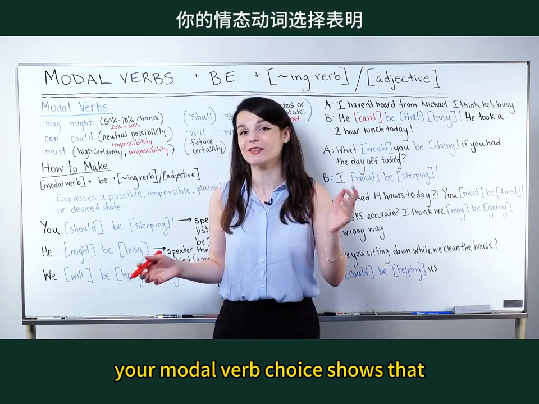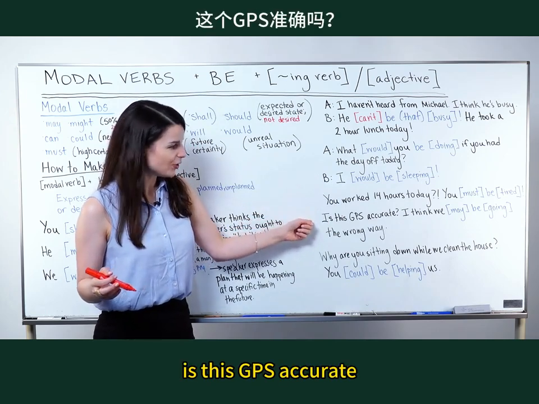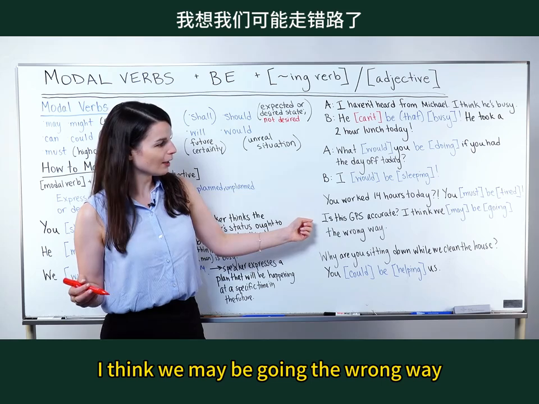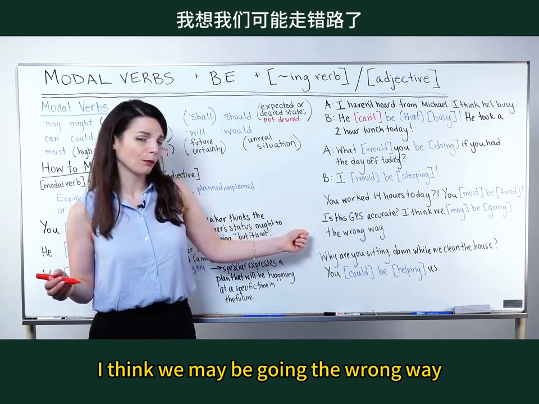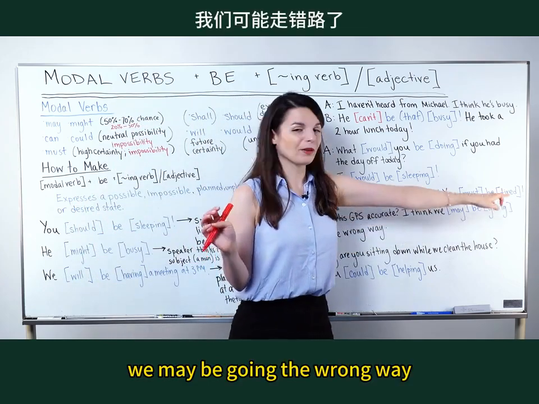Your modal verb choice shows that. Okay, on to the next one. Is this GPS accurate? I think we may be going the wrong way. So this is a kind of polite sentence. We may be going the wrong way.